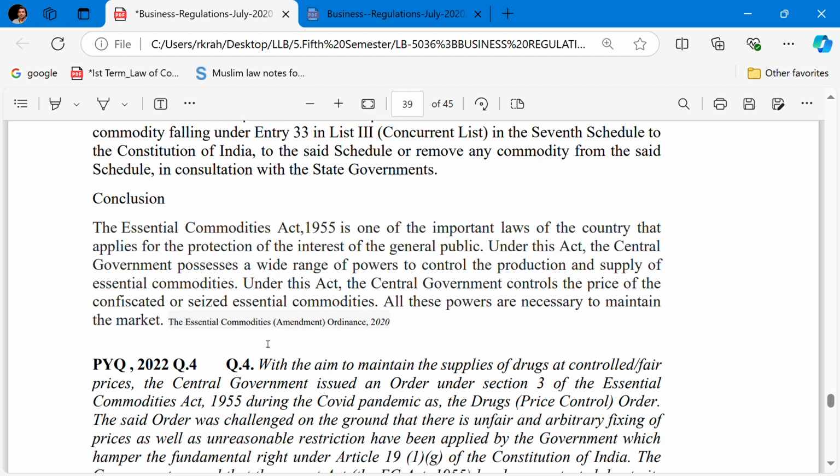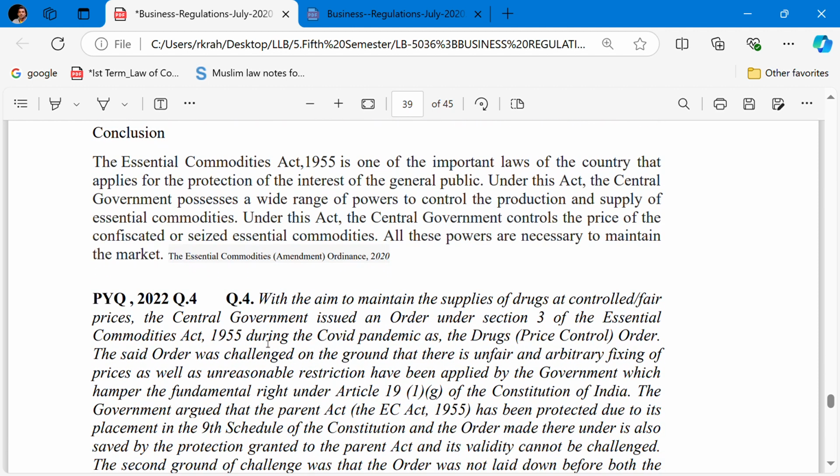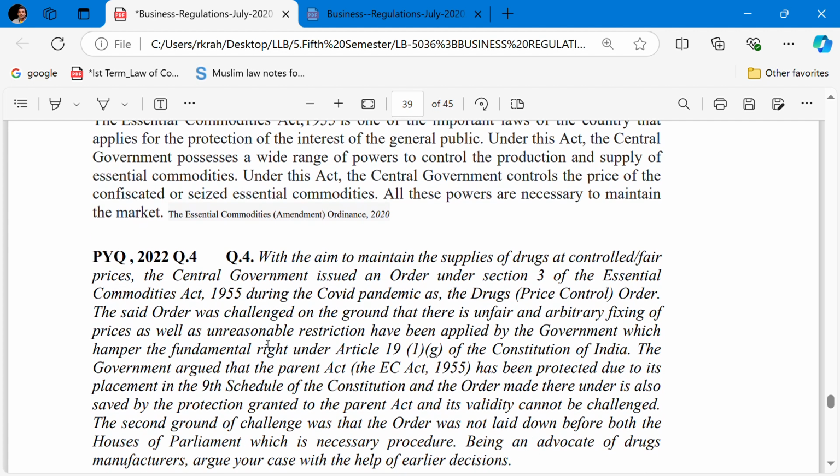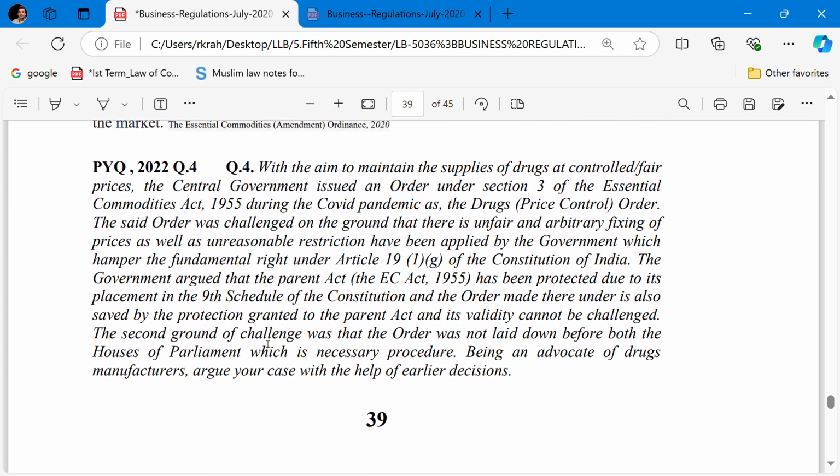All these powers are necessary to maintain the market. So, the Essential Commodities Amendment Ordinance was passed in 2020. Several changes occurred. So now come to the previous year question of 2022.